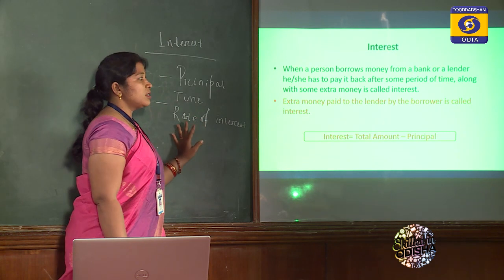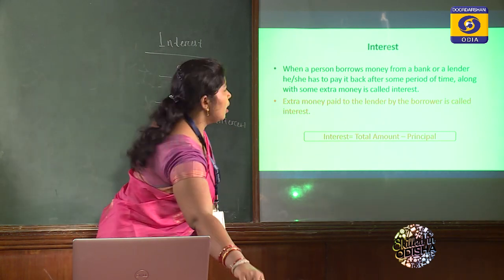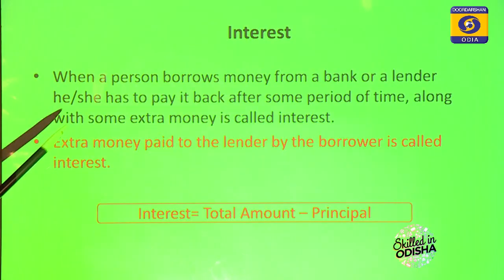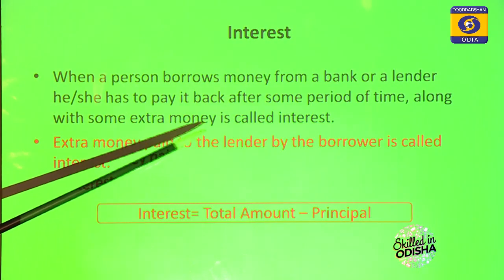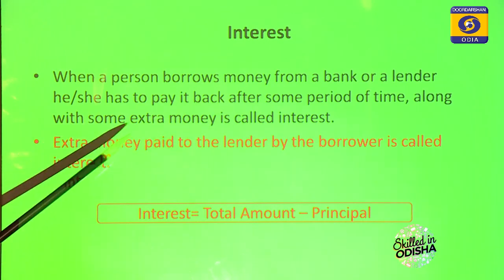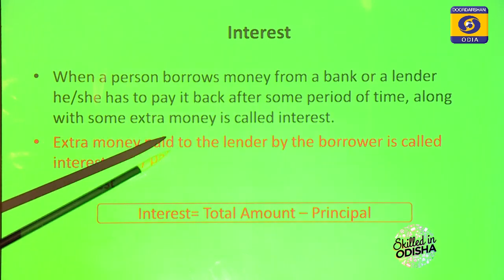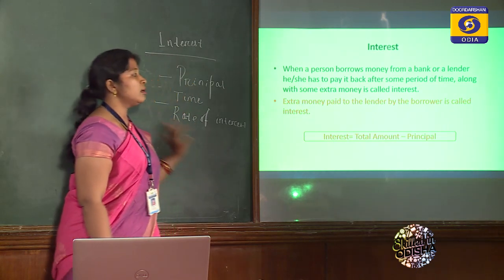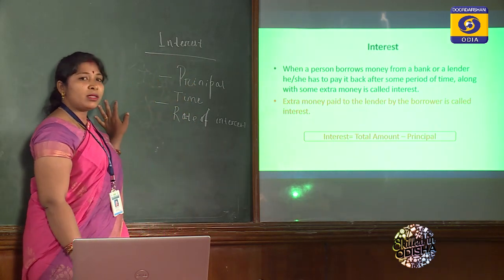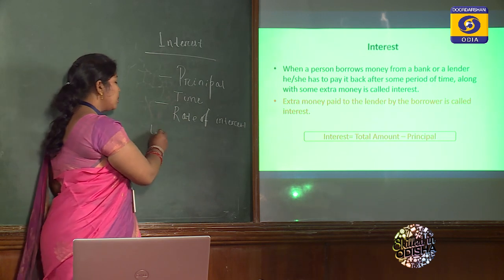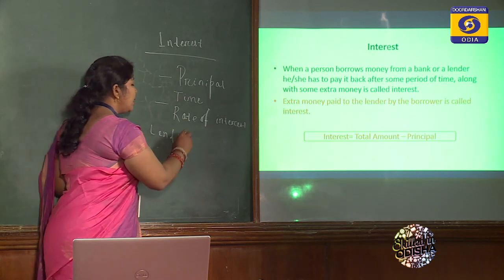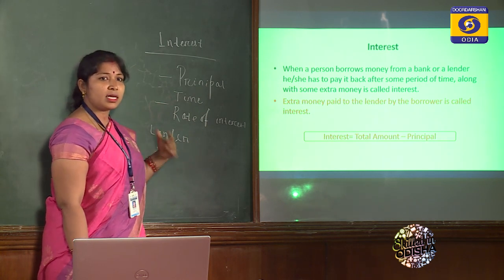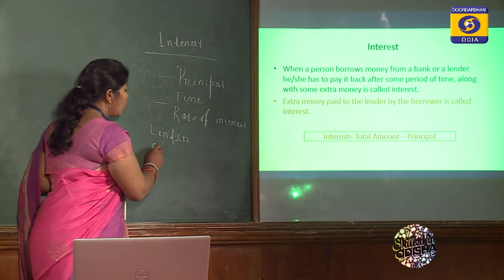Coming to interest. Interest is nothing but when a person borrows money from a bank or a lender, he or she has to pay it back after some period of time along with some extra money, which is called interest. So interest is the extra money paid to the lender by the borrower. What do you mean by lender? Another is borrower. Lender means who is giving money, and who is taking the money is called the borrower.